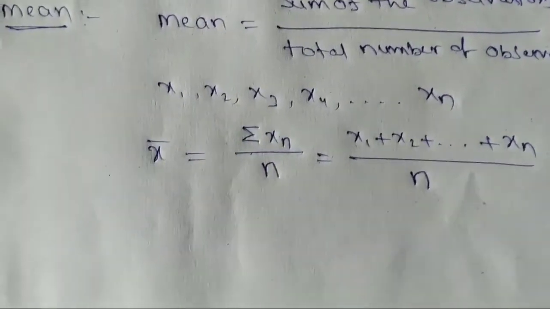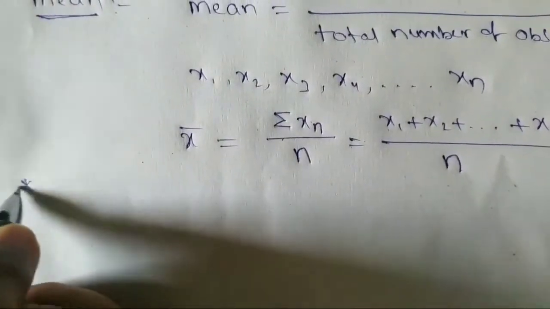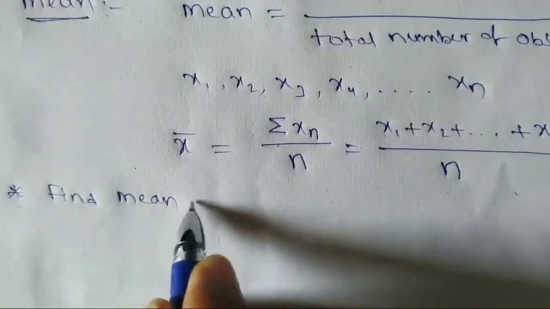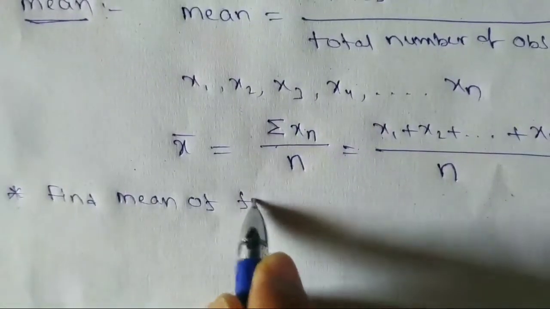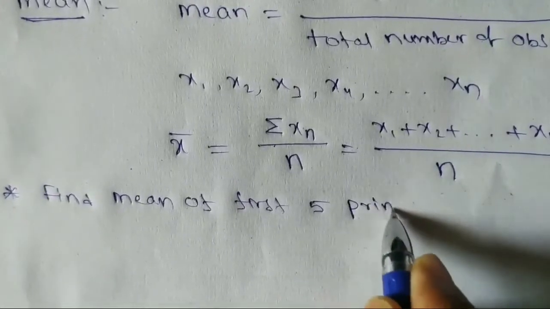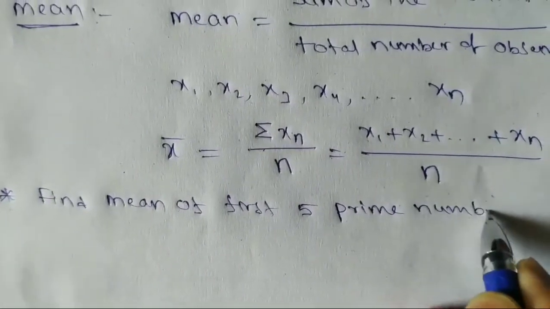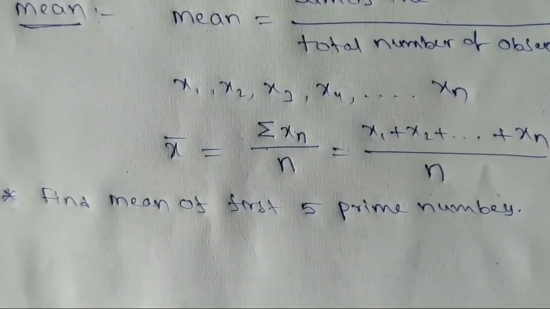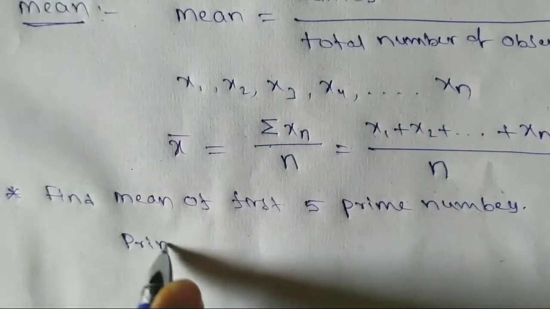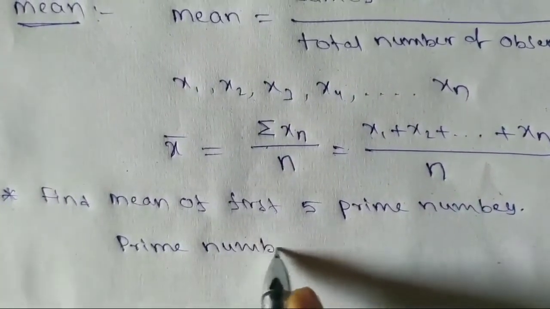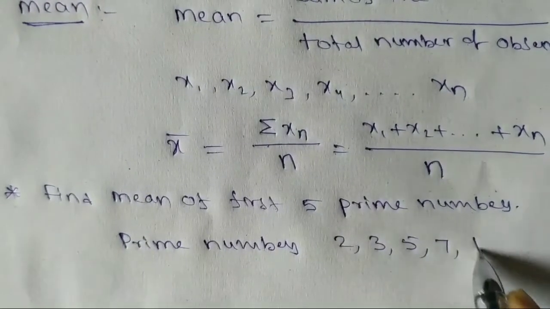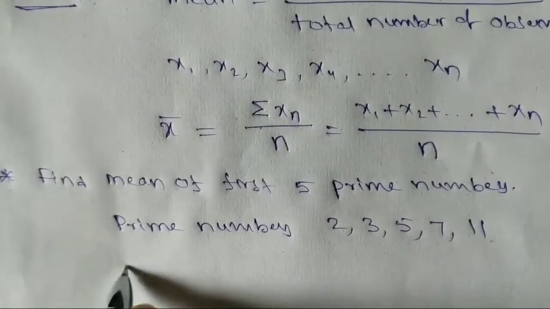For example, find the mean of the first 5 prime numbers. Prime numbers are 2, 3, 5, 7, 11. Now their mean.